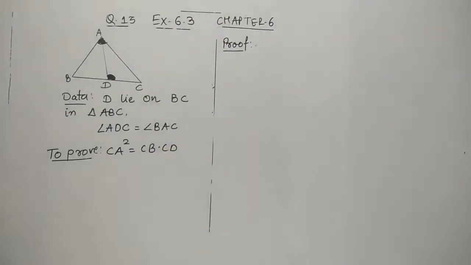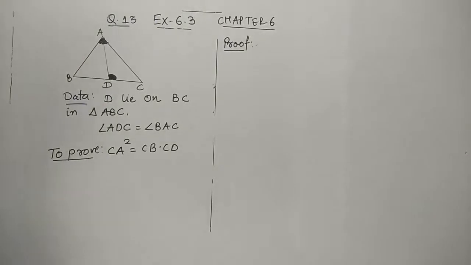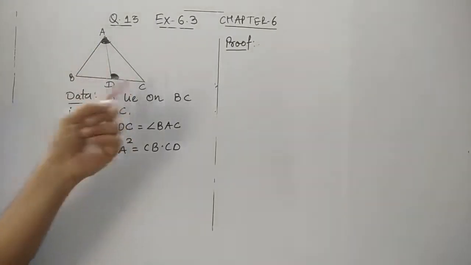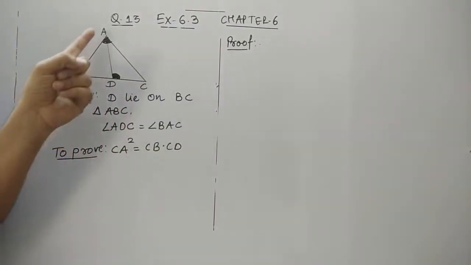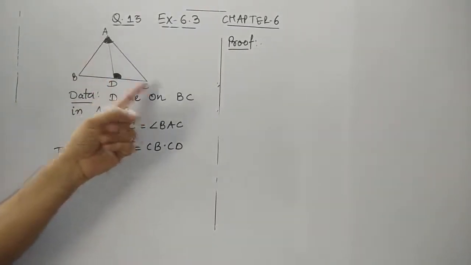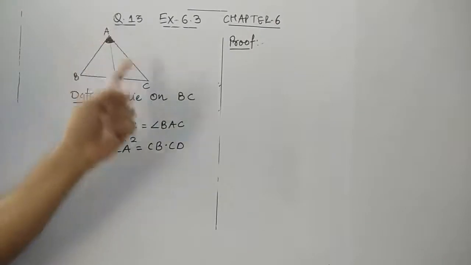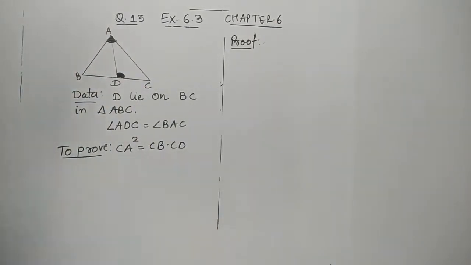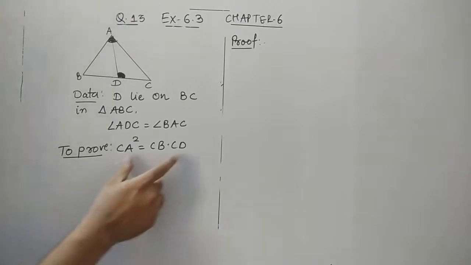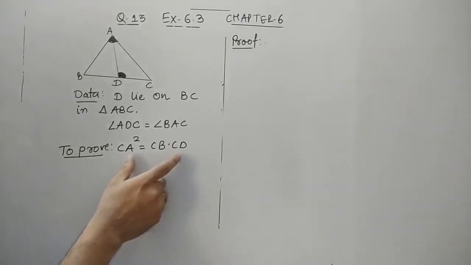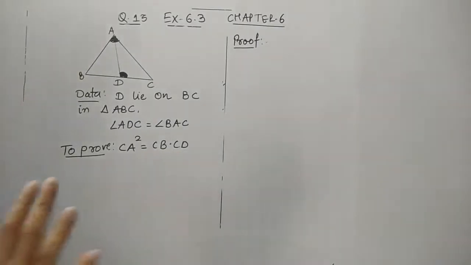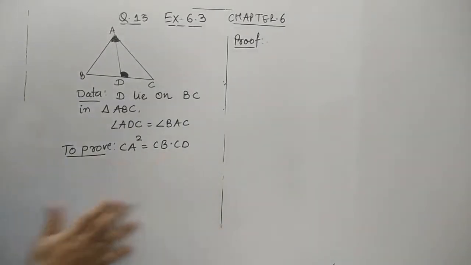Let's continue with question number 13. It is given that point D, which is lying on BC of triangle ABC, is such that angle ADC is the same as angle BAC. This is what is given in the data and we have to prove this. When we look at this, it's quite strange how we can prove this. But look at students, let's make it quite simple.